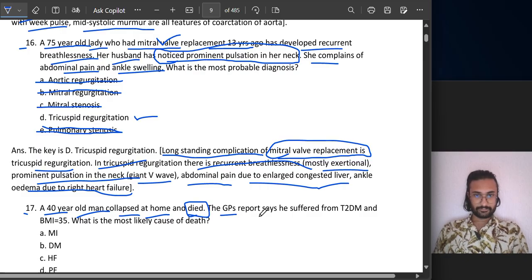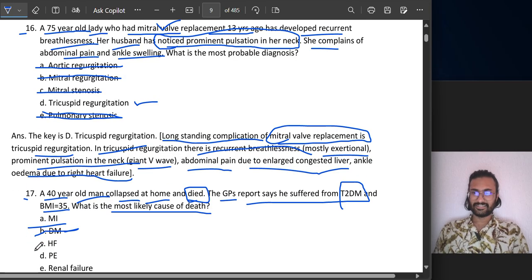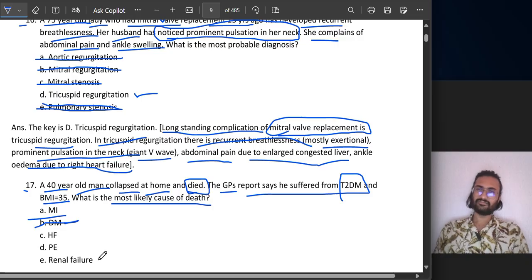The general physician reports that he suffered from type 2 diabetes mellitus. It's a condition, okay. And BMI is 35. What is the most likely cause of death? Diabetes mellitus, atherosclerosis can be there, due to which there is loss of blood supply to the heart. So definitely it is MI, myocardial infarction. Diabetes mellitus, no. Heart failure, pulmonary embolism, renal failure.